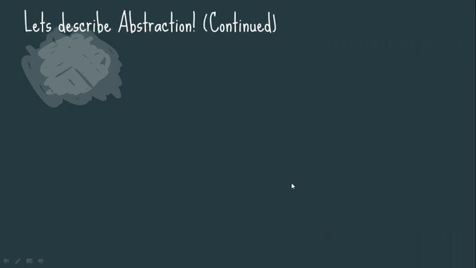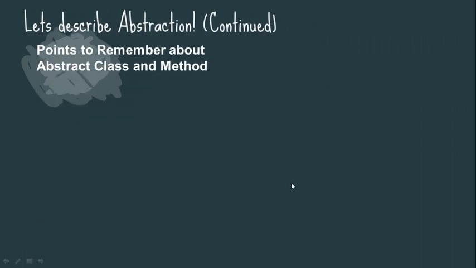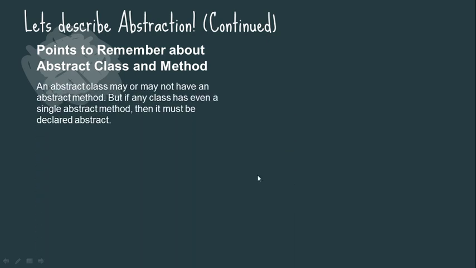Let's again go with abstraction. Points to remember about abstract class and method. An abstract class may or may not have an abstract method. Might be it is there or it might not be there. But if any class has even a single abstract method, then it must be declared abstract. If any single abstract method is given, then the class must be declared abstract. Like this, public abstract class A, abstract is there. So that's why the abstract method is declared: abstract void call me.